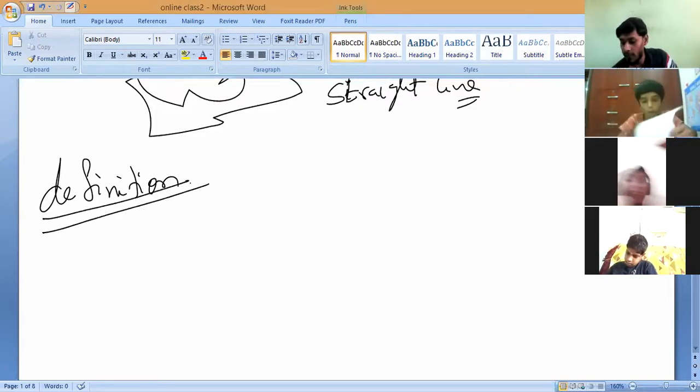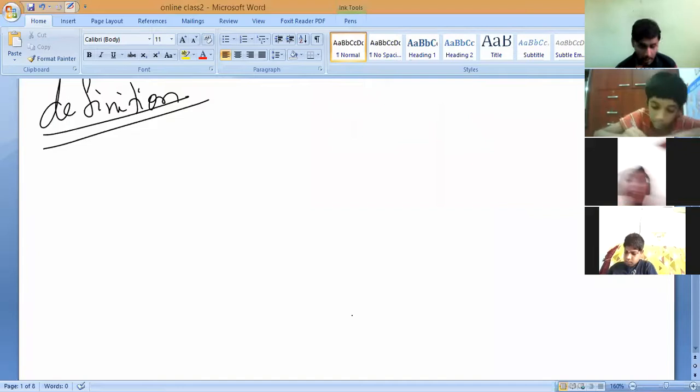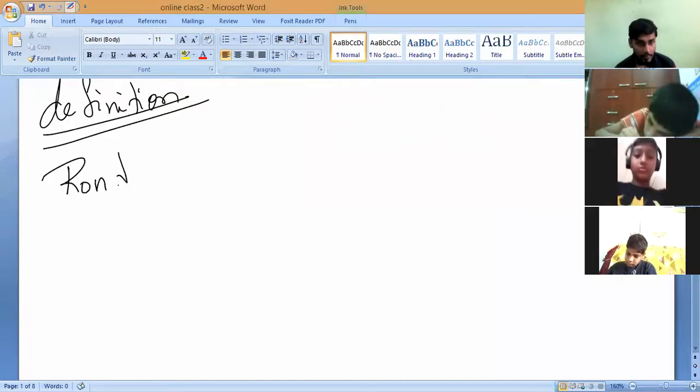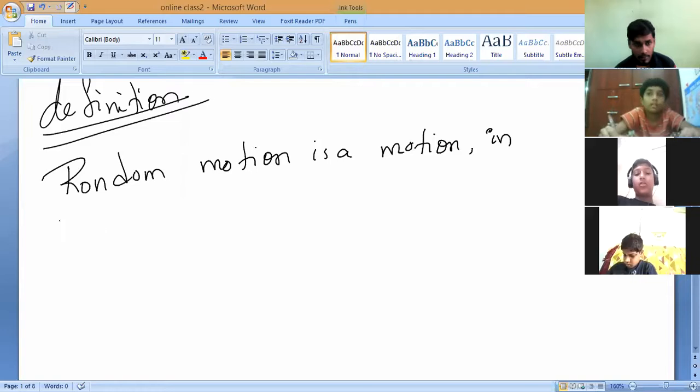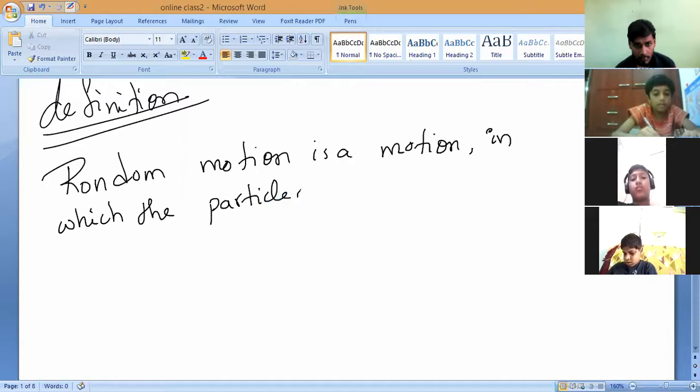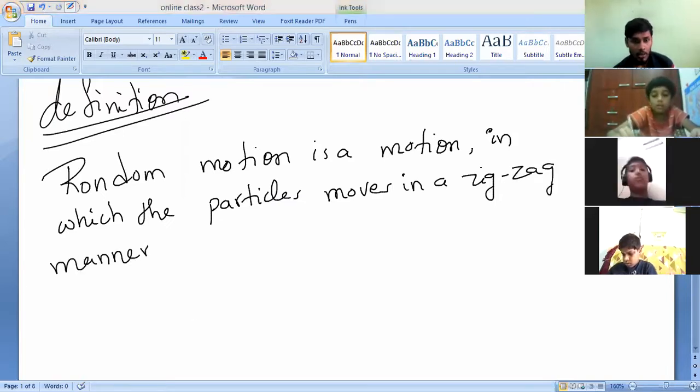Now all of you write the definition of it. Random motion is a motion in which the particles move in a zigzag manner, and not in a straight line.